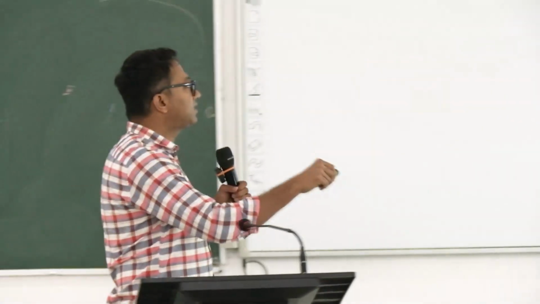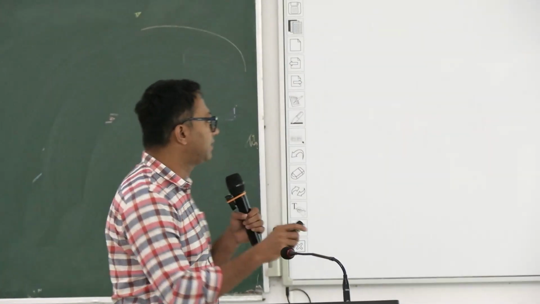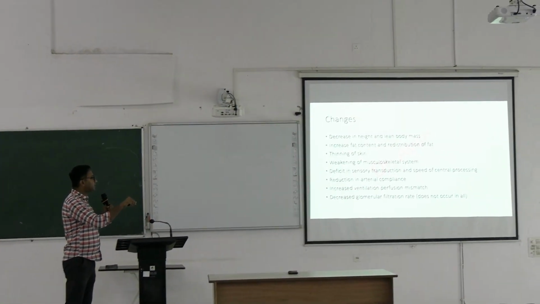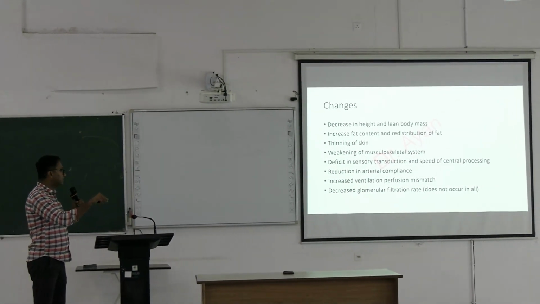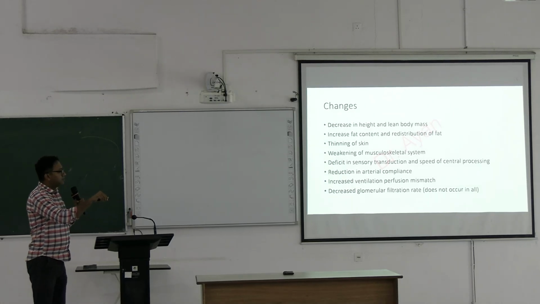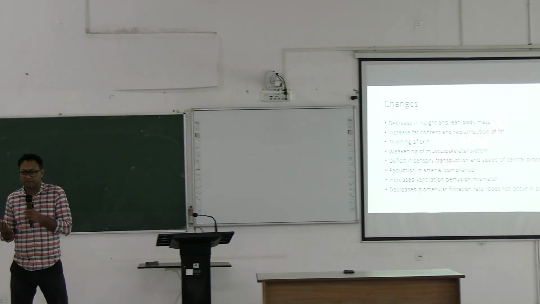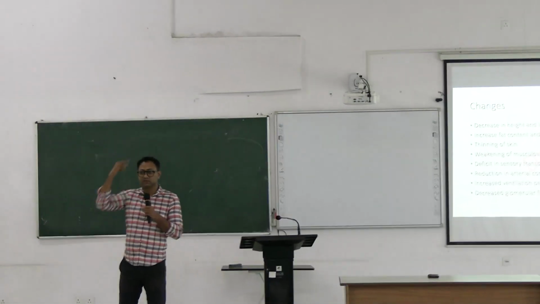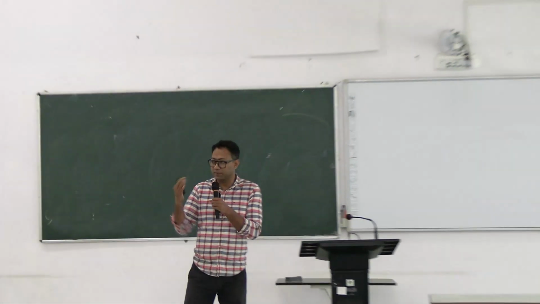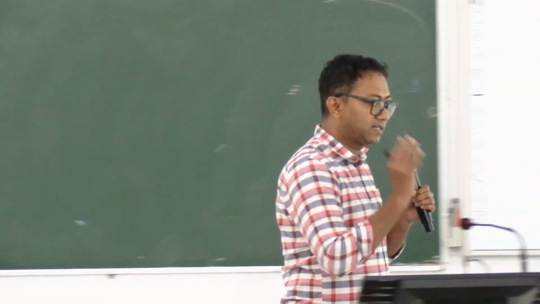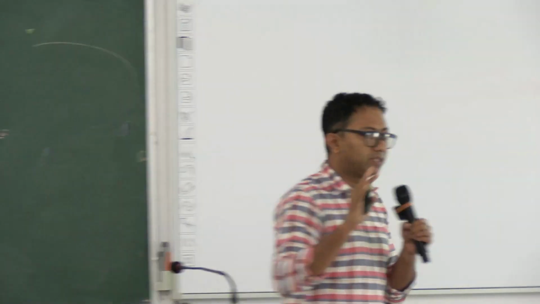But the major points are these. The first 3 or 4 points are very important: decreased lean body mass, redistribution of fat, thinning of skin, weakening of the musculoskeletal system, and the speed of central processing, that is, delayed central processing. The brain is not working as much. These are the points that are decreased with the process of aging.